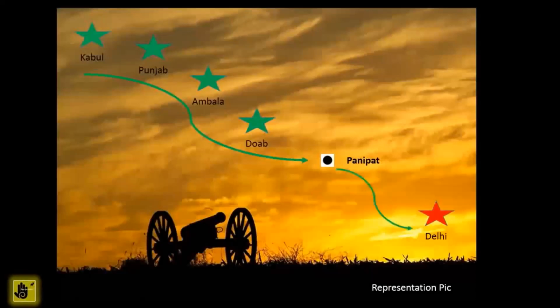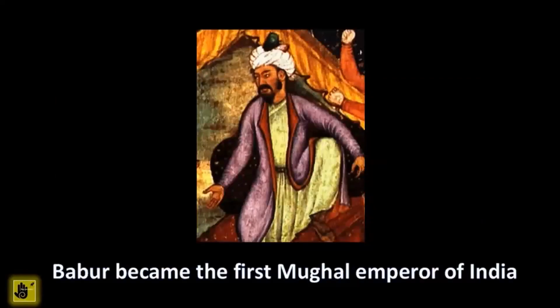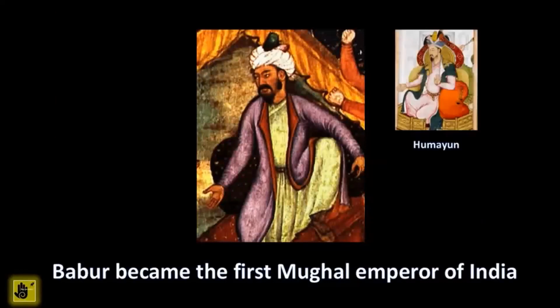Post this battle, Babur marched on to Delhi, and this led to the foundation of the Mughal Empire in India. However, after a few years, Babur died, and Humayun thus became emperor.